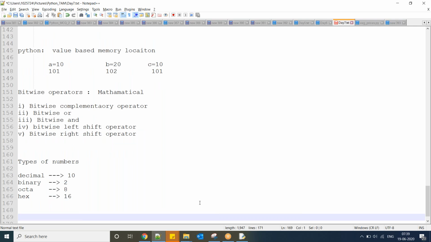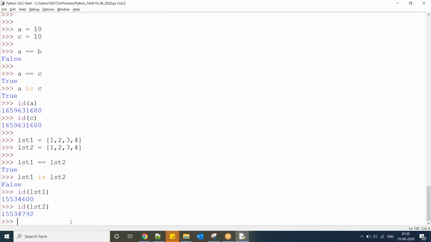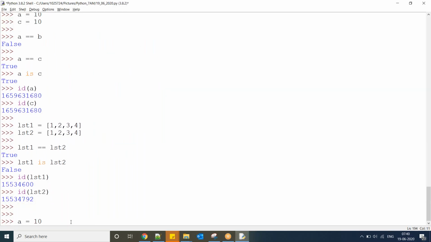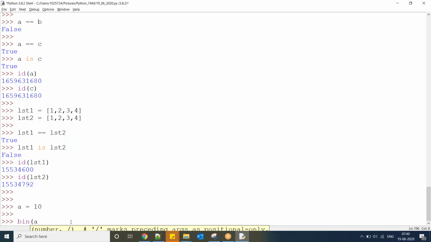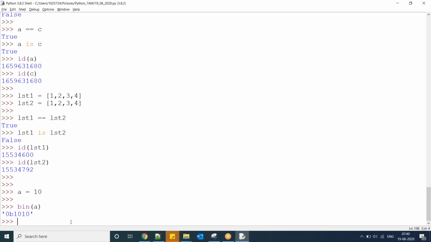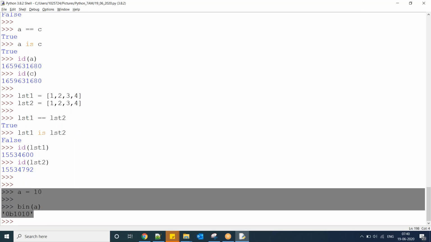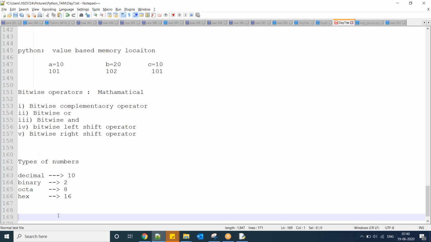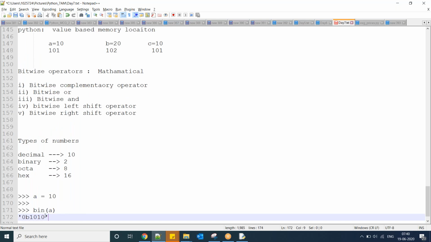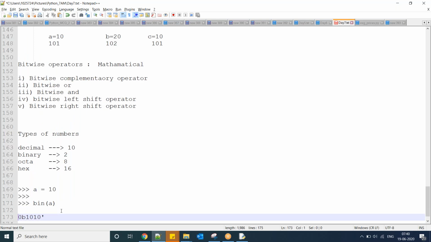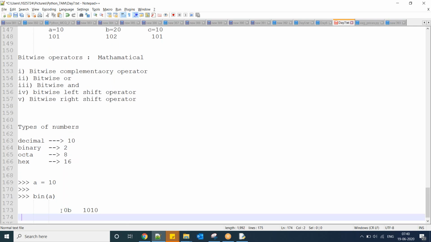Suppose A equal to 10, binary of A is going to give a result like this. Here, if you observe, the first two characters 0b tell us it is a binary number.